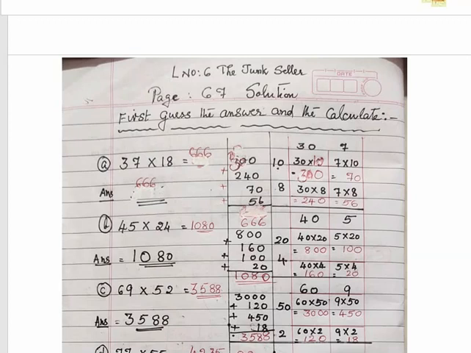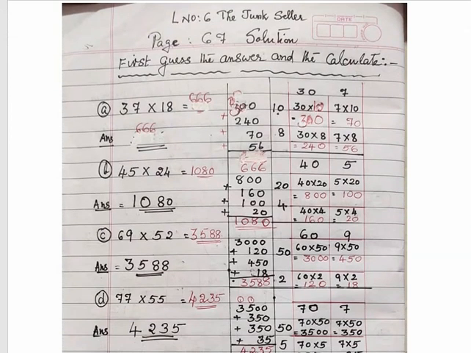So all of you open your page number 67. Here the heading is given: first guess the answer and calculate. Guessing means we can say an approximate value. You can see the numbers given are 2 digit multiplied by 2 digit, and some are 1 digit multiplied by 3 digit. We will do them one by one, and you can guess how much it will be while doing.